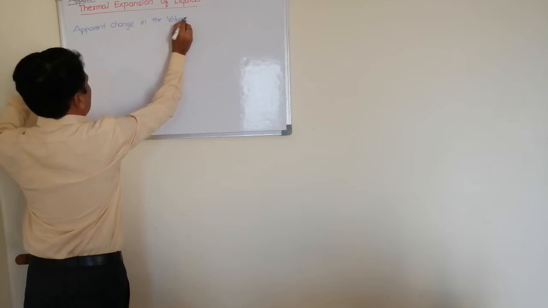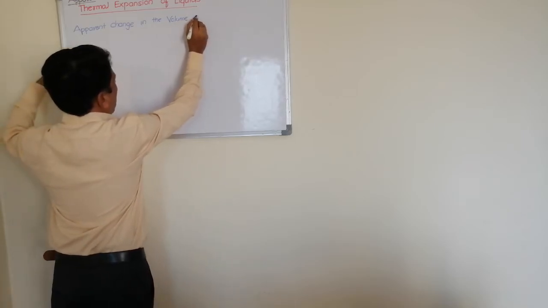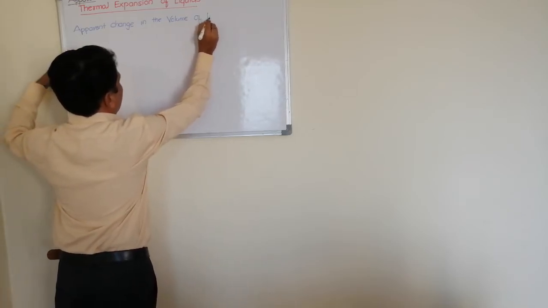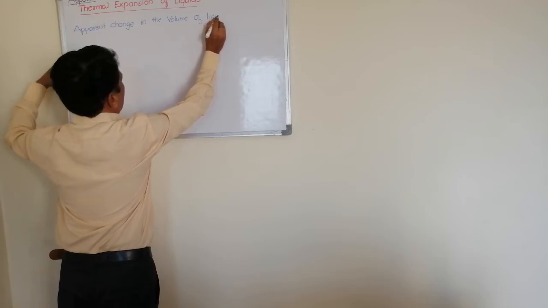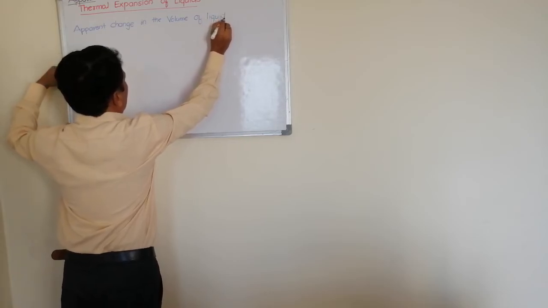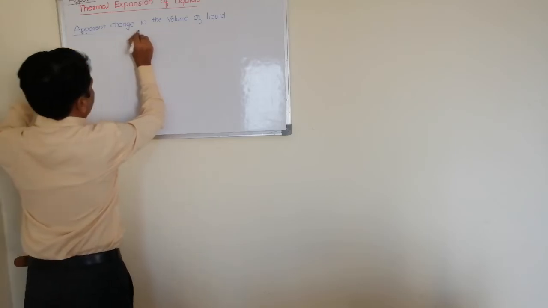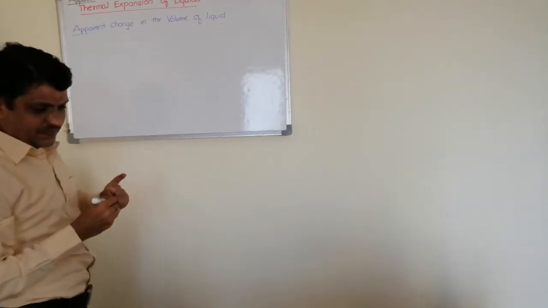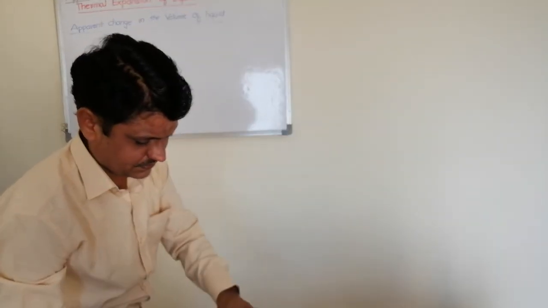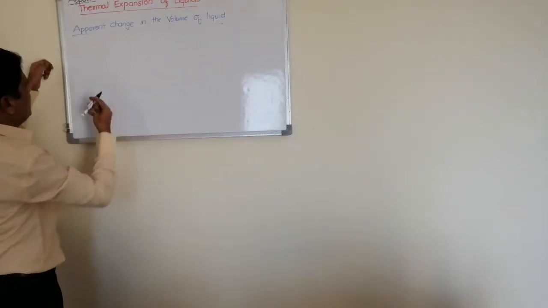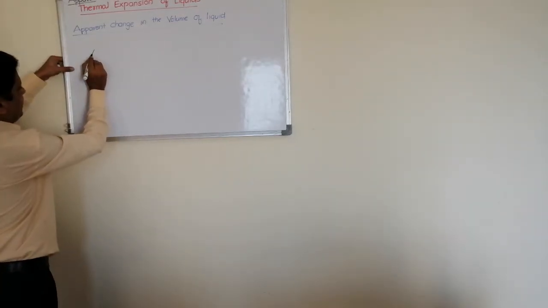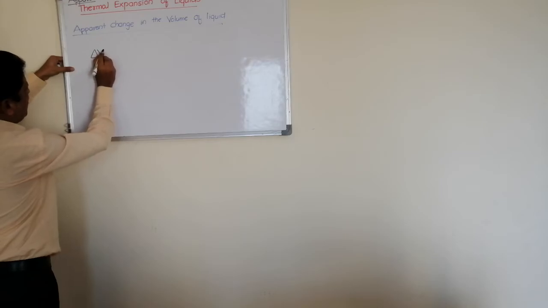Apparent change in the volume of liquid. See, for that, this is the apparent change in the volume, delta V apparent.